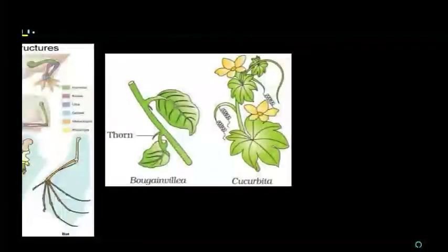In the case of plants, bougainvillea and cucurbita. In bougainvillea, the axillary bud develops into thorns. Here it develops into tendrils, but the function is different. So the structural origin is the same, but their function is different. That is called homologous structure.